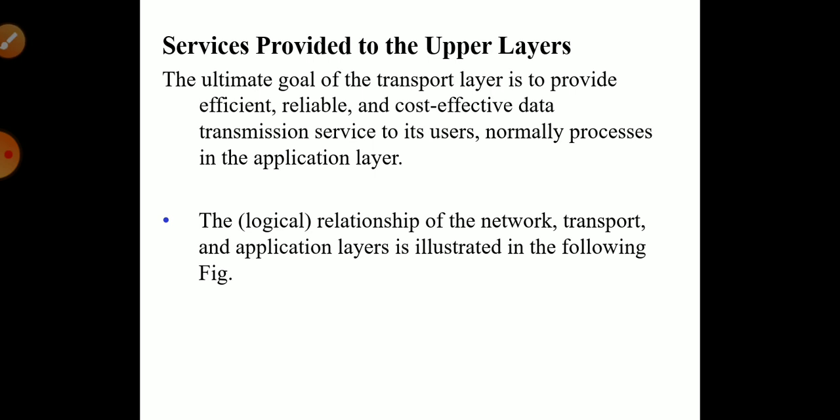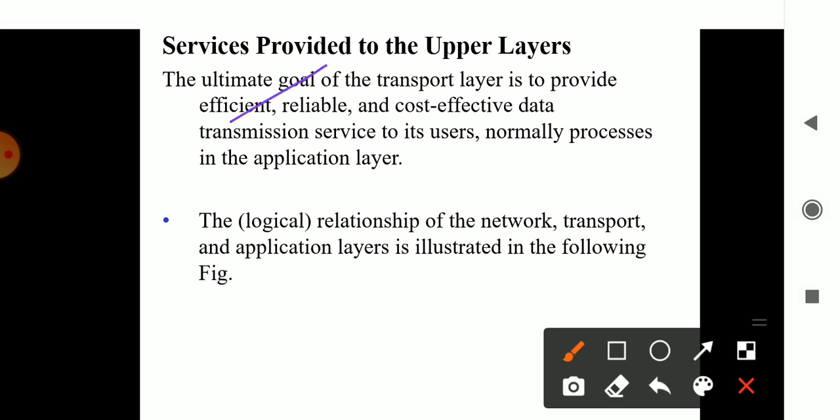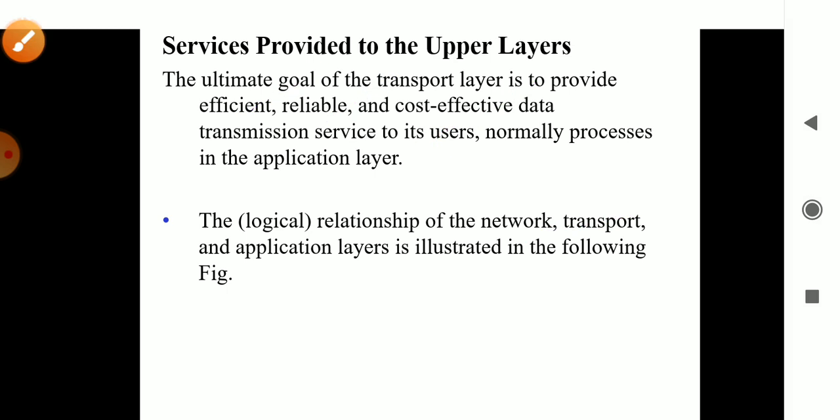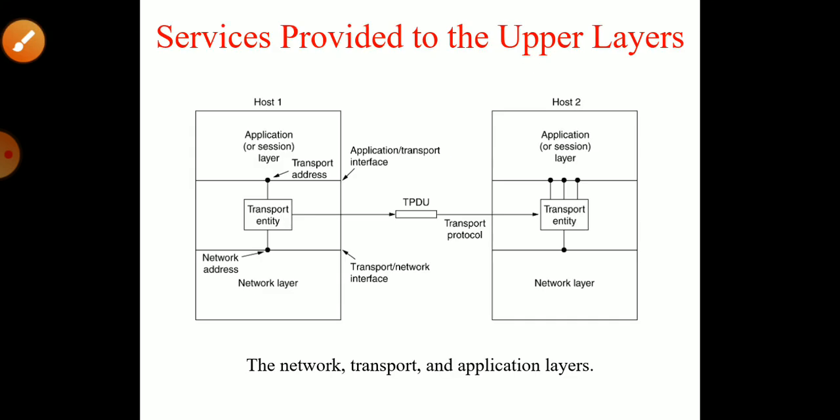Mainly when the information is flowing from one end to another end, it should be efficient, it should reach accurately, it should be reliable from one router to another router, and it should be cost effective, not too costly. For that reason, we maintain one diagram. This diagram depicts how the information is transported.